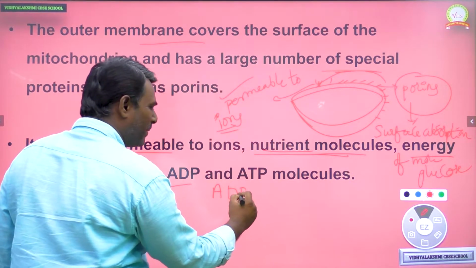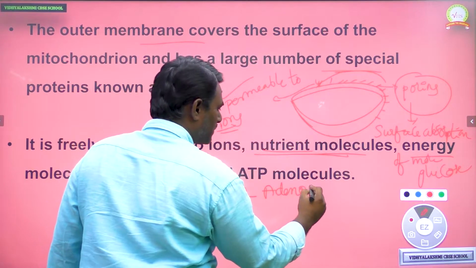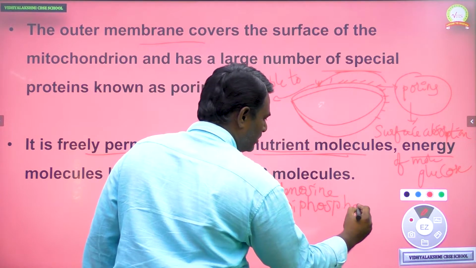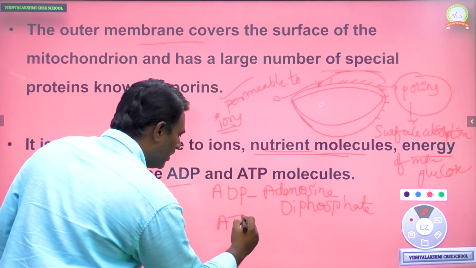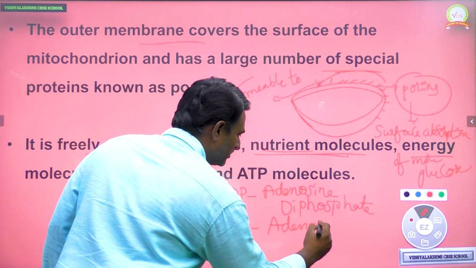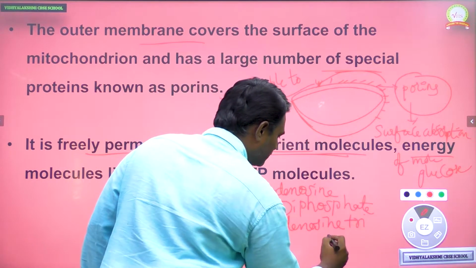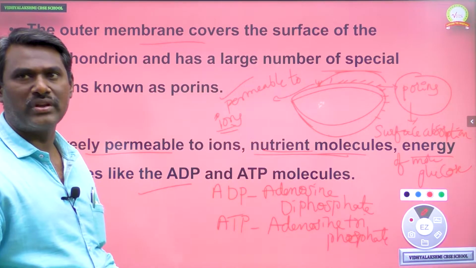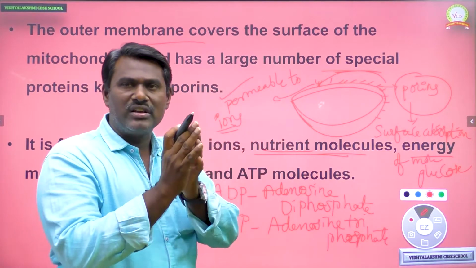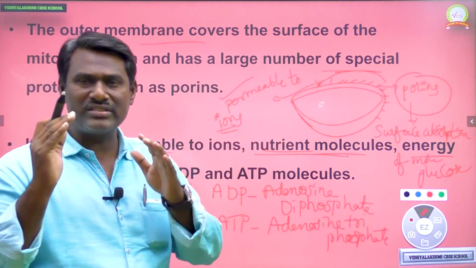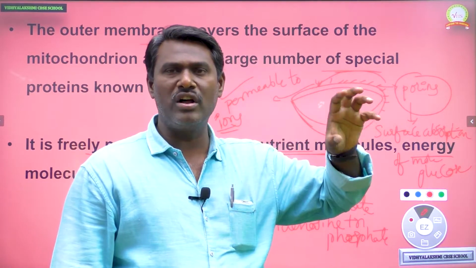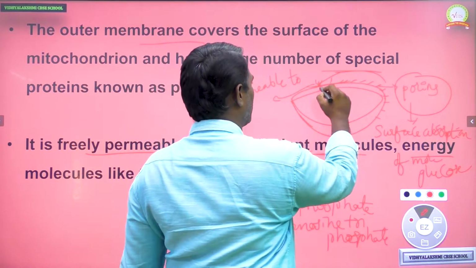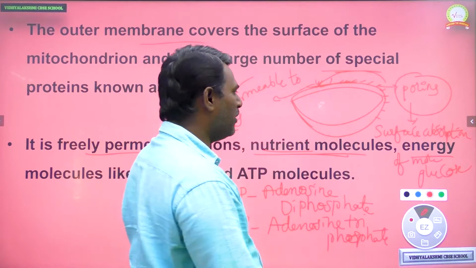The full form of ADP is adenosine diphosphate, and the full form of ATP is adenosine triphosphate. So ADP and ATP are called energy forms. Ions, nutrient molecules, and energy molecules, ATP and ADP, all enter from outside to inside of the mitochondria through porins, which are specialized protein-like structures. So that is the importance of porins.